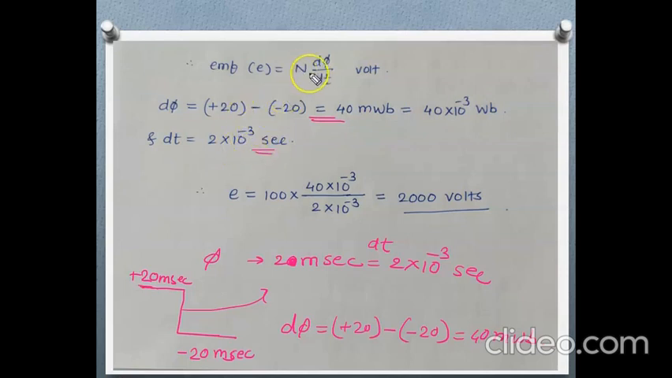Putting these two values in this equation, the number of turns is 100, into d phi which is 40 into 10 power minus 3, divided by dt which is 2 into 10 power minus 3. We will get the value 2000 volt. In this way, we can find the statically induced EMF with the help of this expression.